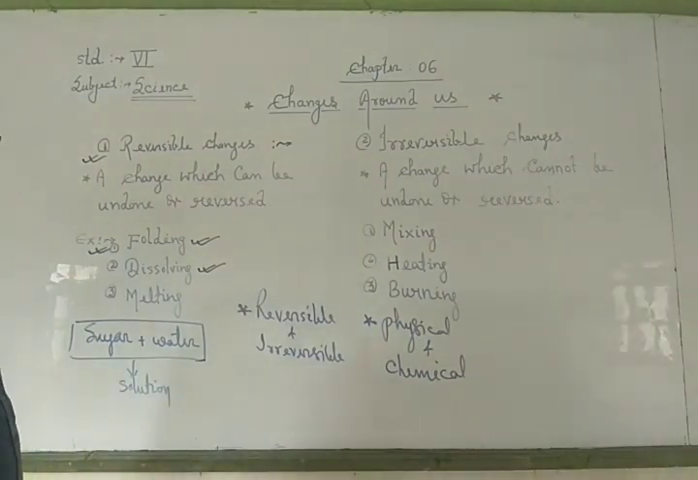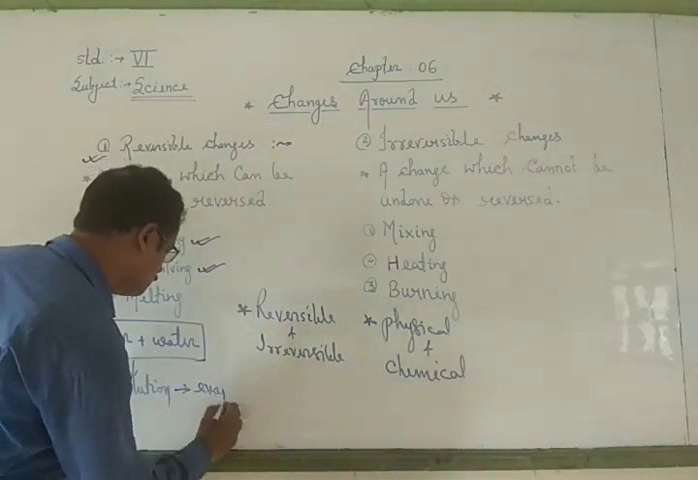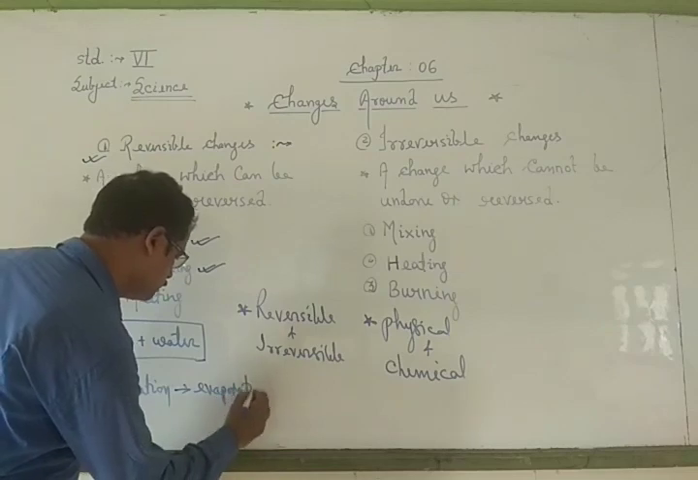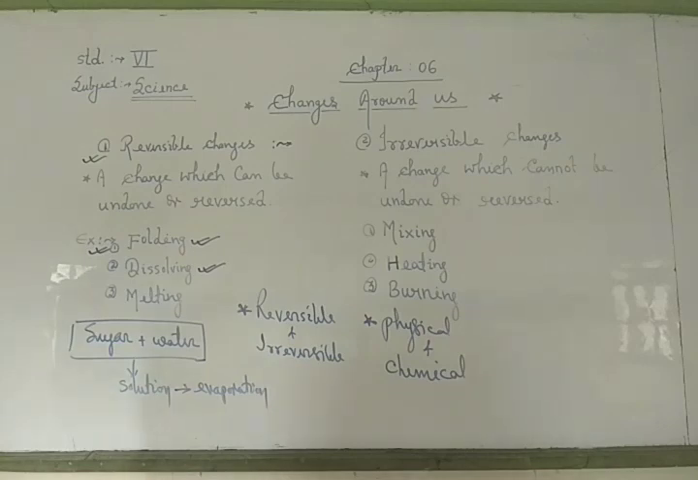But after that, by the process of evaporation, we obtain sugar and water separately. It means we separate sugar from water. So some substances dissolve in another substance, and after that we get the substances back separately. So by the process of dissolving, we separate the substances again.